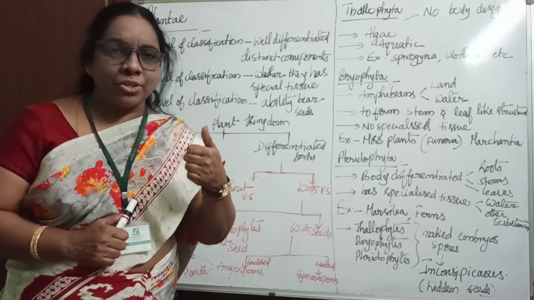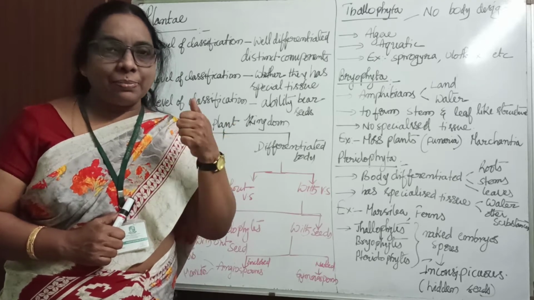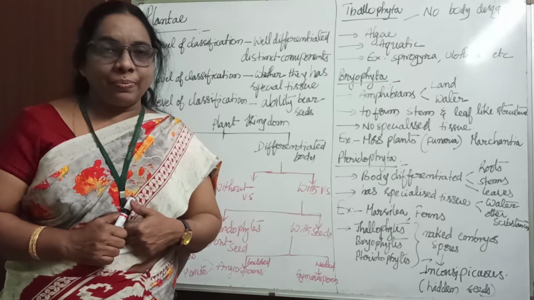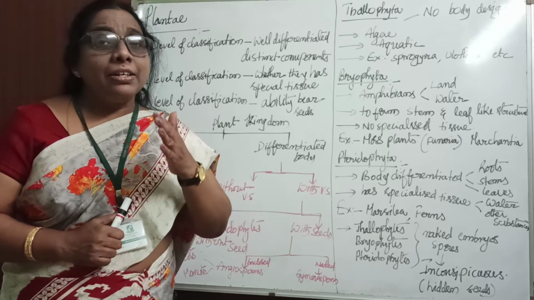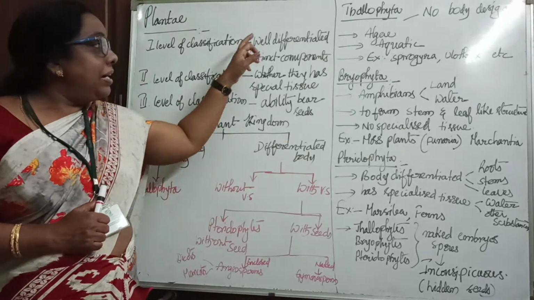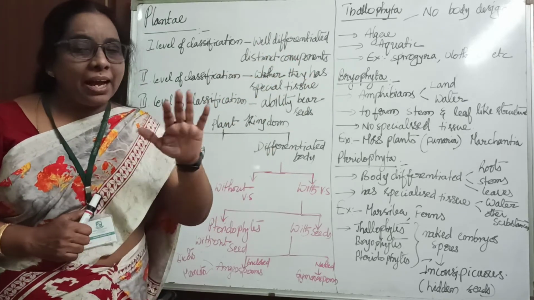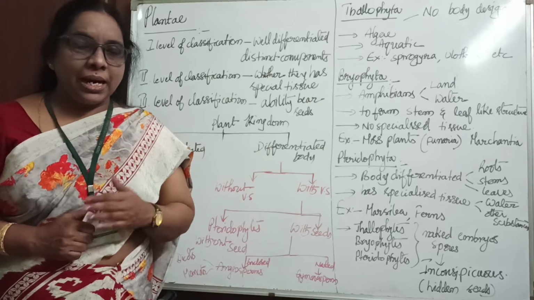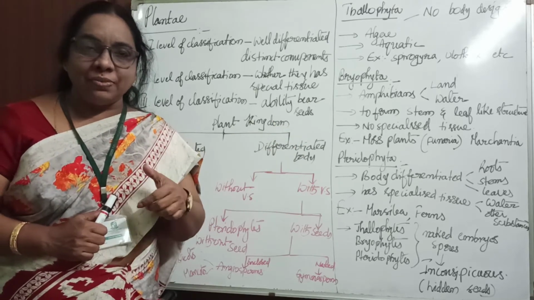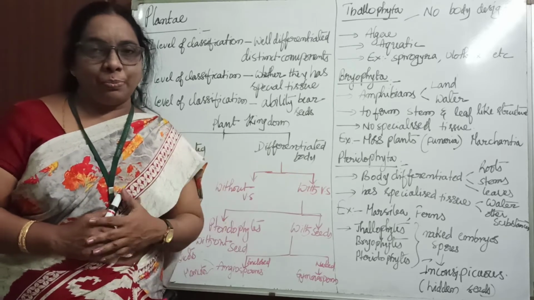Obviously the shoot, root system, leaves, and flowers, and whether they bear seeds or not. These come under distinct body differentiation. When plants have well defined distinct components, they place them in one particular group. For example, if they have leaves and roots, they are placed in one group.